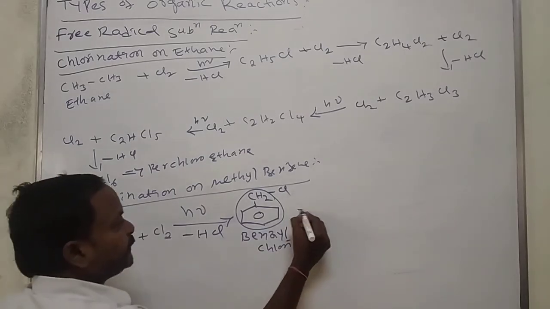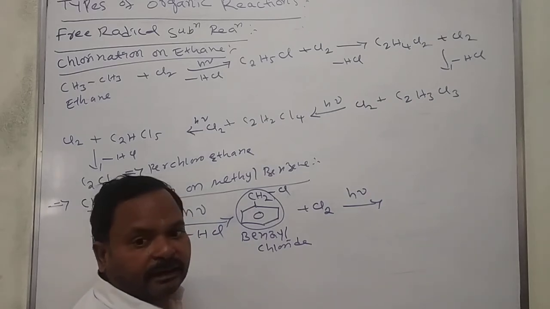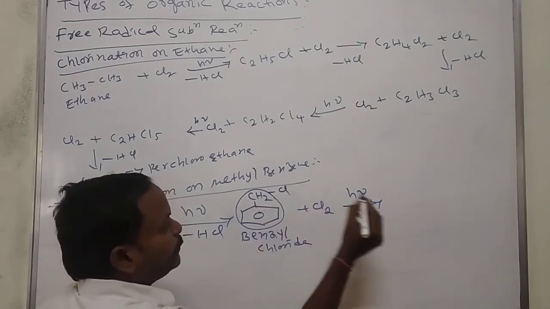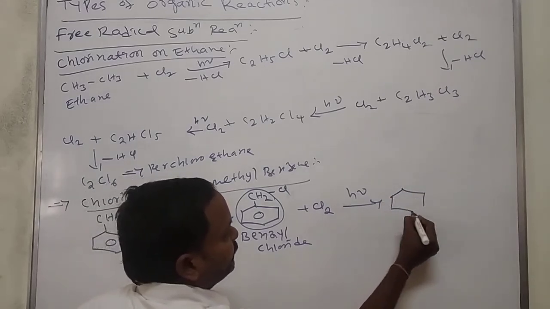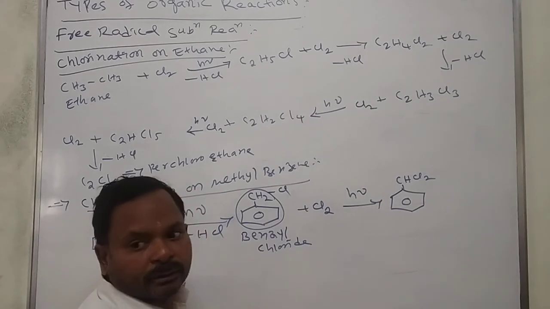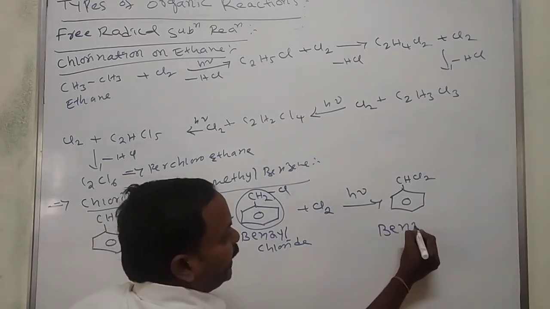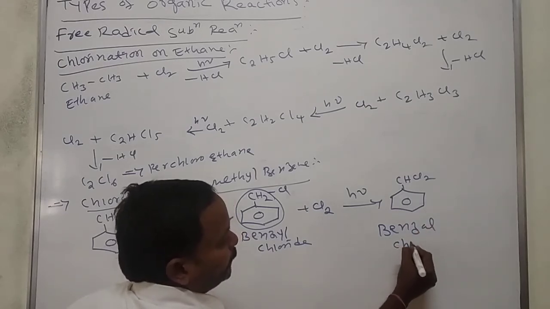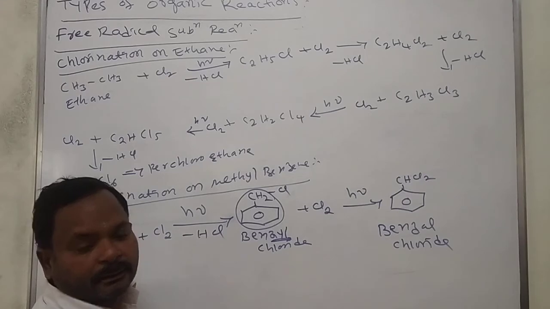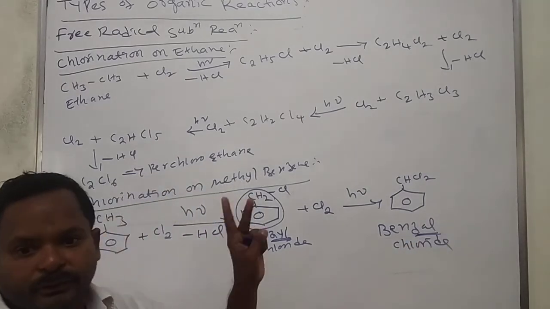Again it reacts with chlorine in presence of sunlight. One more hydrogen is replaced, that means CHCl2. This is benzal chloride, with two chlorines.